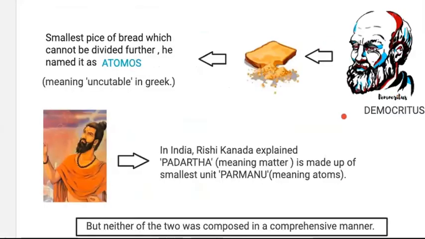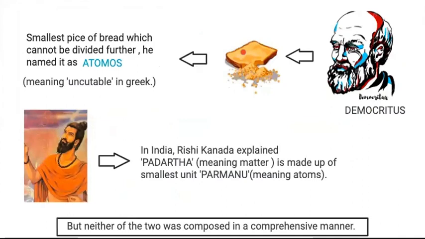Maybe this gentleman, whose name is Democritus. Democritus took a piece of bread and kept on dividing it into smaller particles until he reached the smallest piece of bread which cannot be divided further, and he named it atomos. Atomos in Greek language means uncuttable.